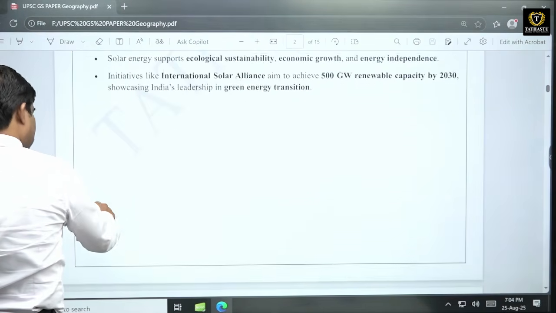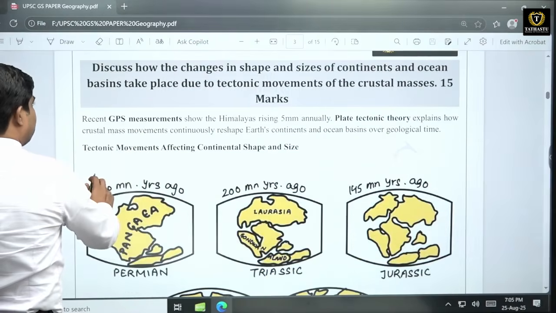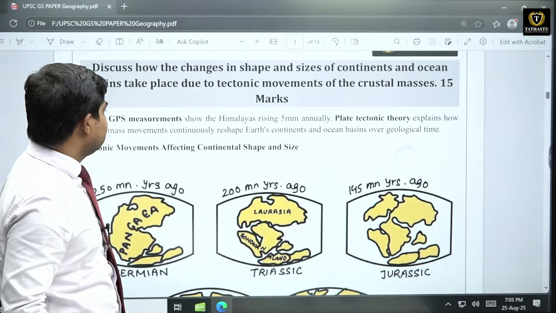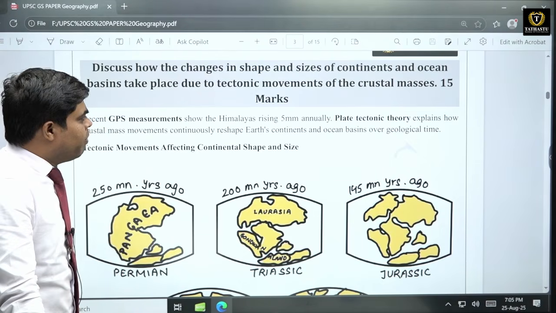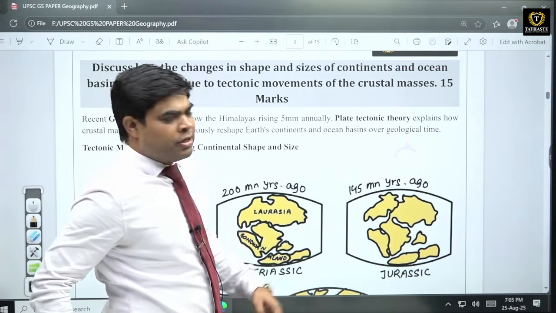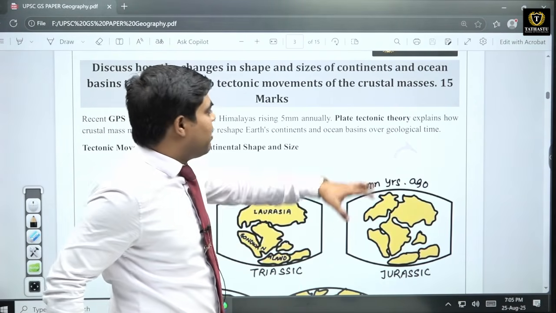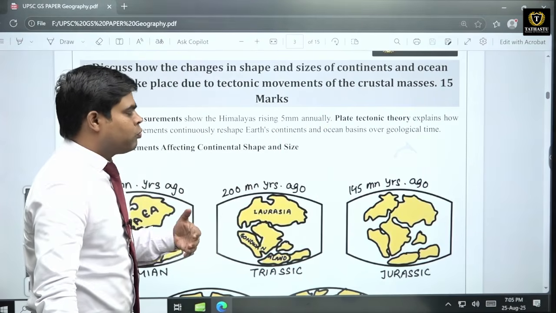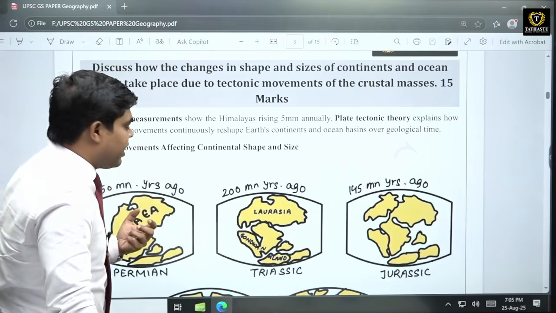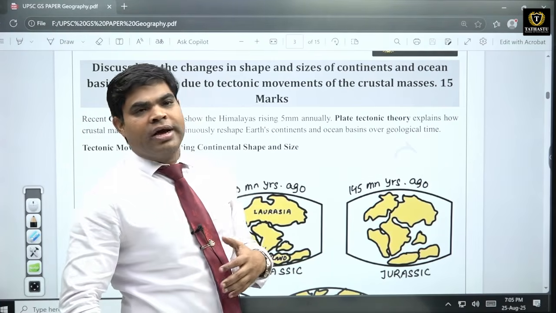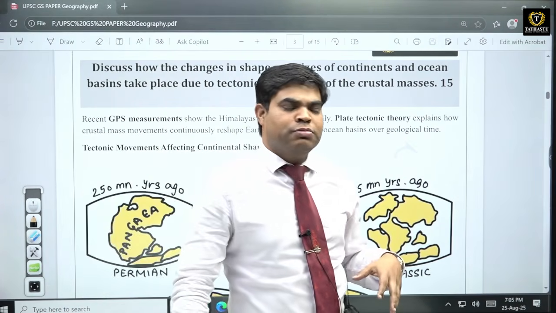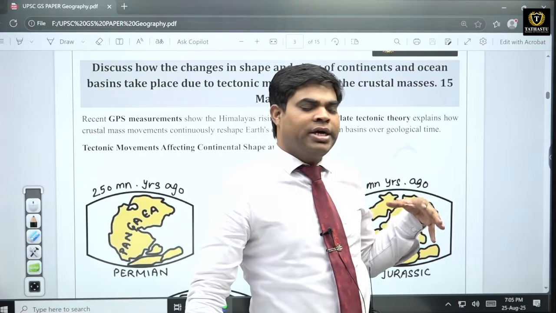Now coming to the second question. This question was regarding: discuss the changes in shape and size of continents and ocean basins that take place due to tectonic movement of the crustal masses. The question is asking, because of movement or change in crustal mass, what kind of impact is going to happen over ocean and continent, right? So ocean basins, how they are being impacted, or continents, how they are being impacted by the crustal mass movement. The crustal mass movement means the continental or oceanic crust, they are moving.